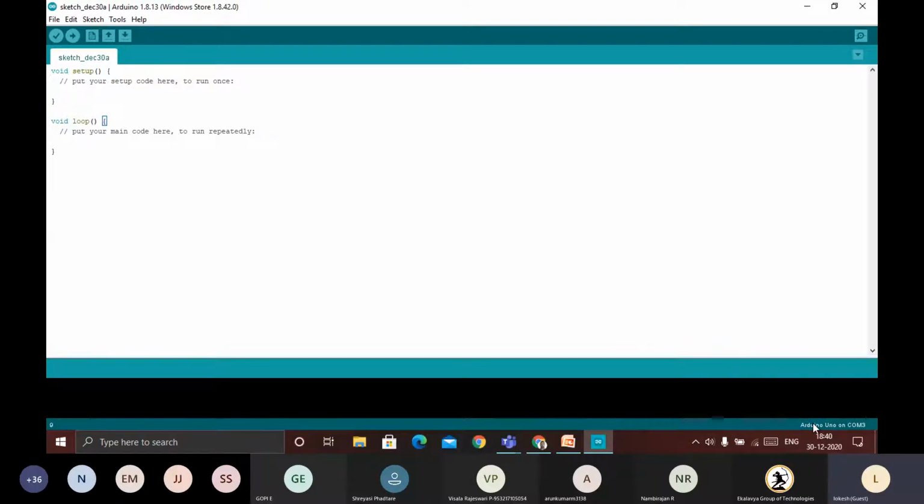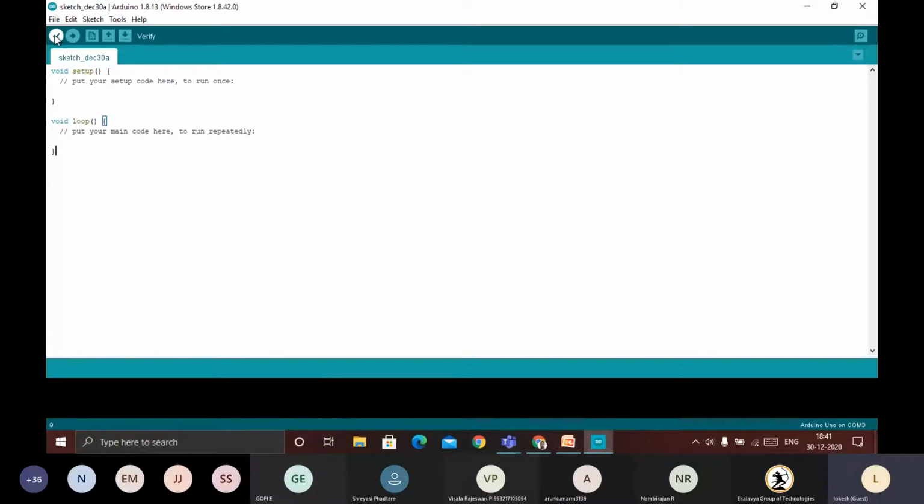Okay, so we can see here, I have not connected any Arduino. Previously I connected one here, so that's why it is showing like this. This is the Arduino Uno, which is connected to COM3. Here we can see the console, where we can see the errors or whatever the status of the program is. It is going to be shown here.